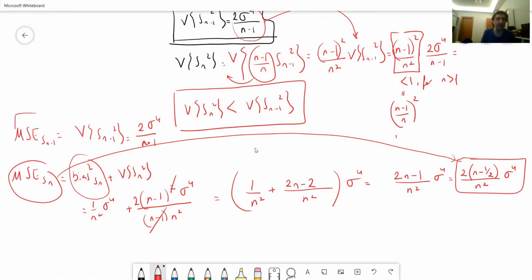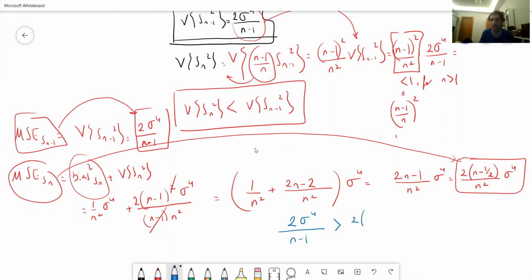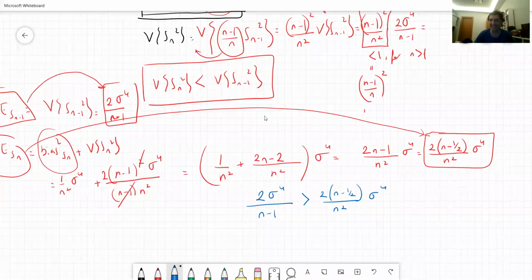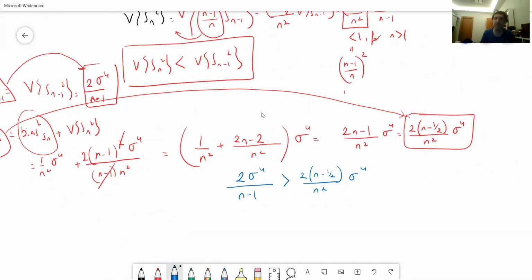And the mean square error of the Sn minus 1 estimator is this one. The question is, which one is greater? By the way, this is n minus 1, although it looks like something else. So the question is, 2 sigma to the power 4 over n minus 1: for instance, let's assume that this is greater than (2n minus 1) over n square sigma to the power 4. Let's assume that this is the case, and if this comes out to be correct, then the first estimator Sn is a better estimator than vice versa.